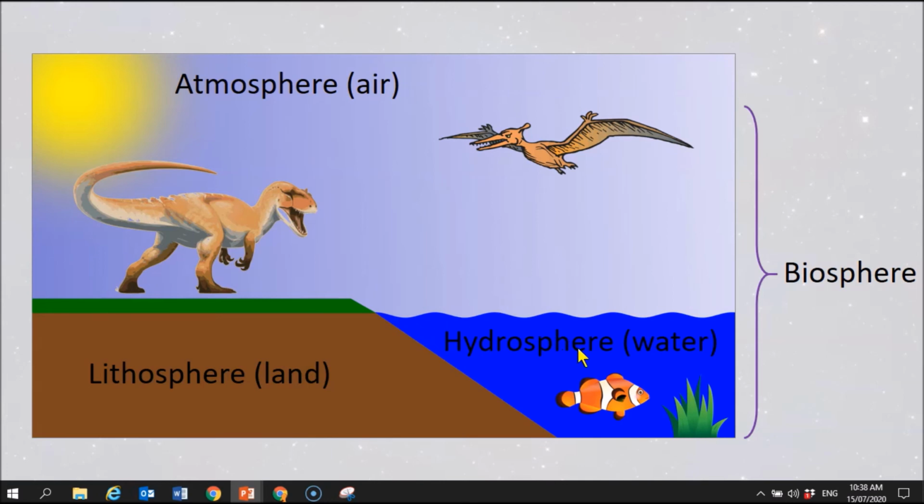And then we have the hydrosphere, which is the totality of all of the water bodies on the planet, whether it's lakes, rivers, or the ocean. Okay? And as you will be well aware, we have all sorts of organisms in the hydrosphere as well.